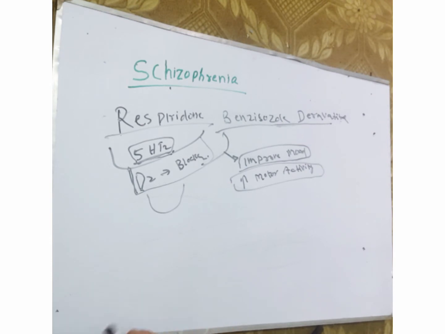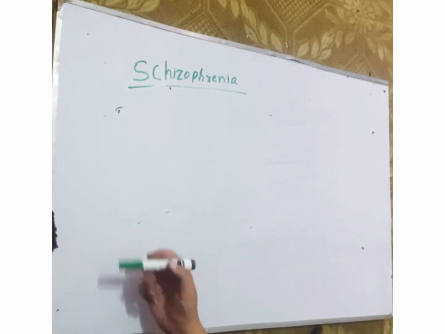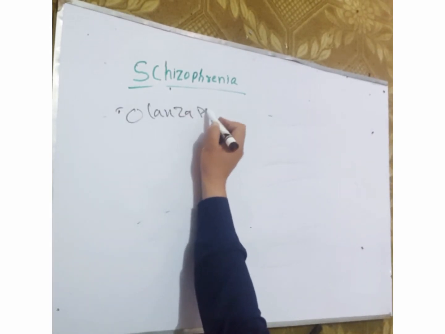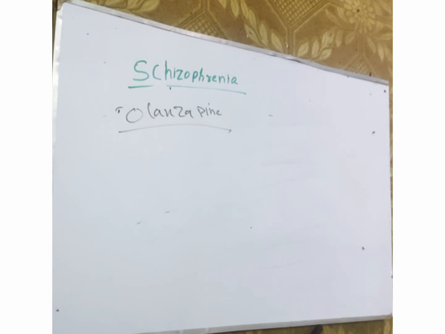What is olanzapine? Olanzapine is an antipsychotic drug similar to clozapine, but it has the risk of inducing weight gain.